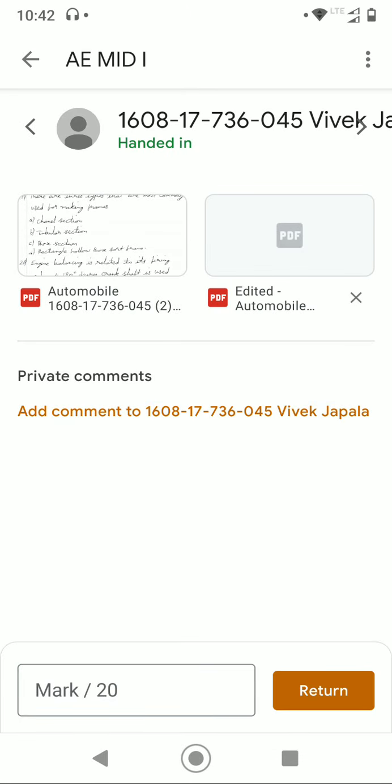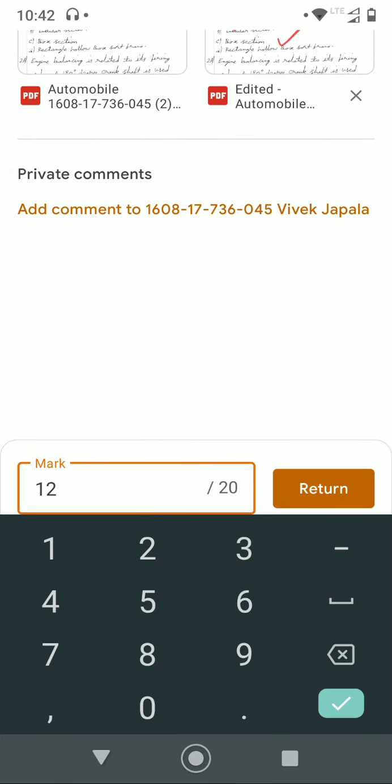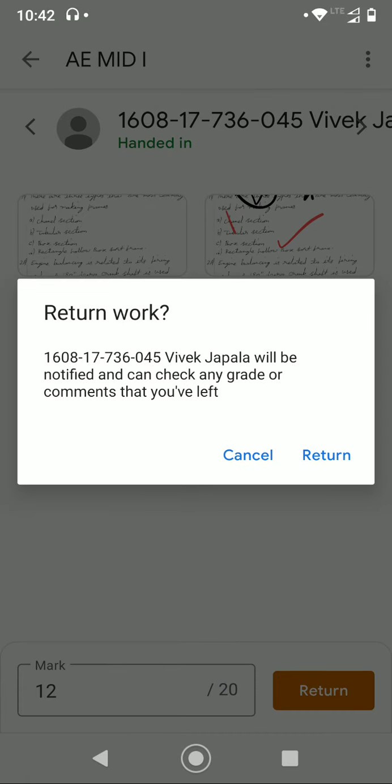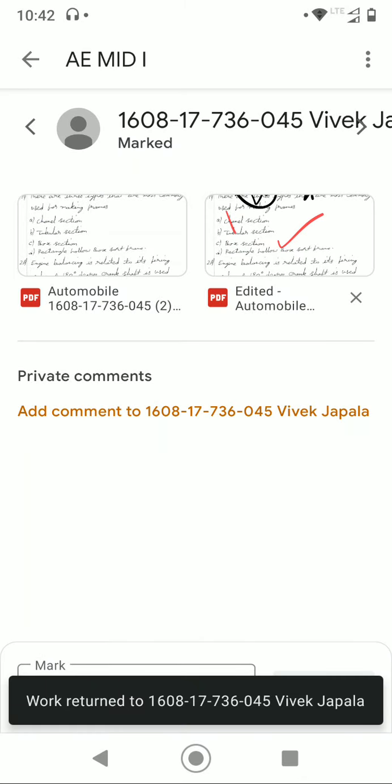If you want to give any comments for that paper, you can give the comments over here, like improve, whatever the comments are, and after this you can award the marks over here, and you can return the paper. Return. This method has one advantage and one disadvantage.